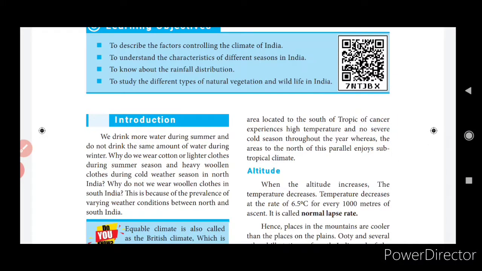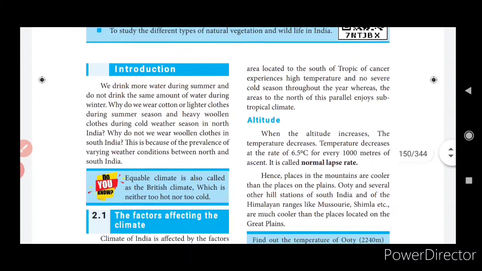We drink more water during summer and do not drink the same amount of water during winter. Why do we wear cotton or lighter clothes during summer season and heavy woolen clothes during cold weather season in North India? Why do we not wear woolen clothes in South India? This is because of the prevalence of varying weather conditions between North and South India.